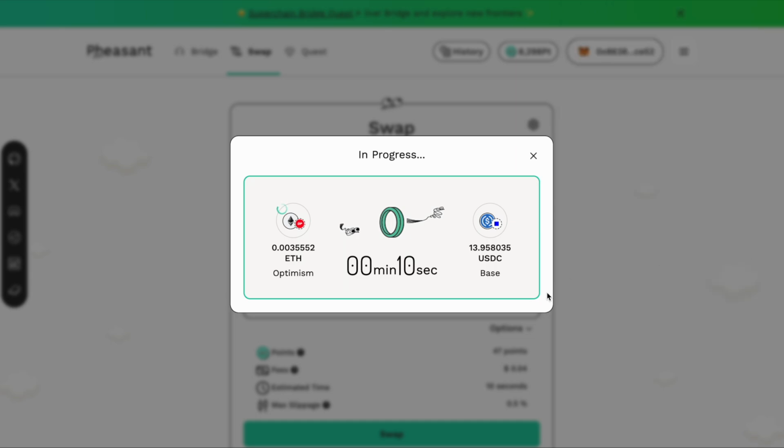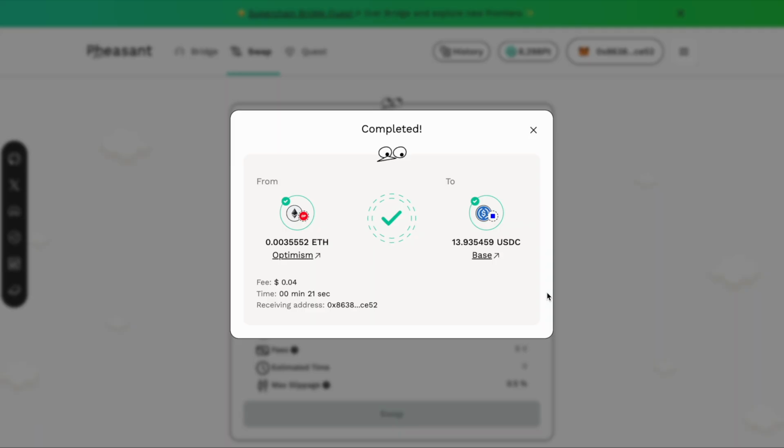Behind the scenes, Swap acts as an aggregator. Right now, it integrates Li-Fi and Squid. So if Li-Fi supports a network but Squid doesn't, or vice versa, you would still find it here without needing to hop between multiple protocols. The system also looks for the fastest and most cost-efficient routes to give you the best option.